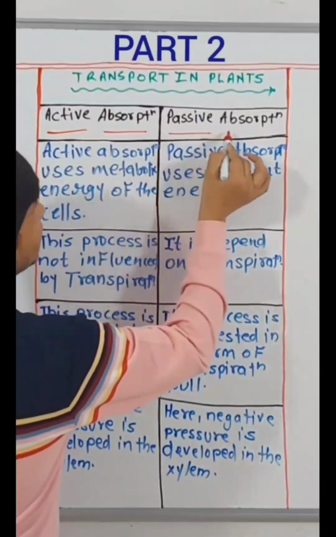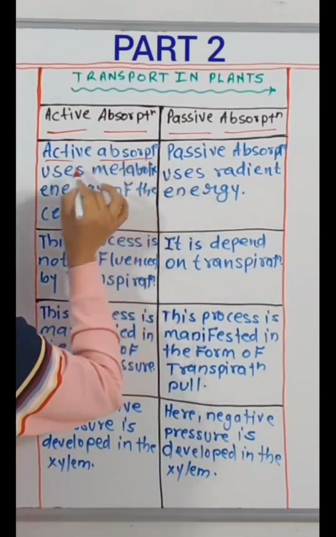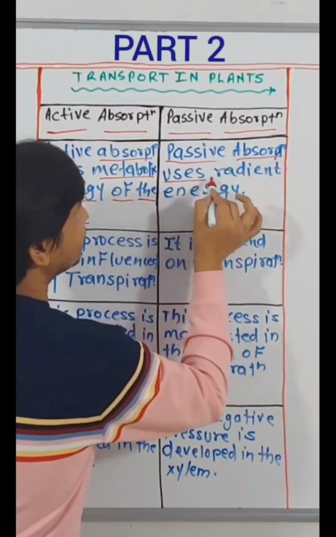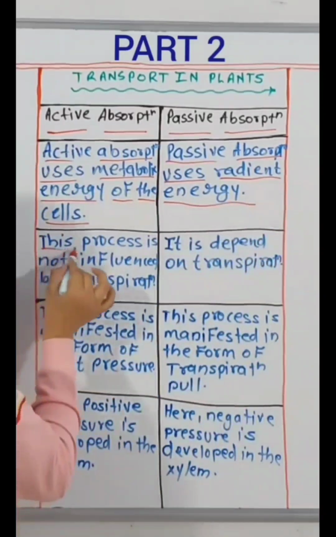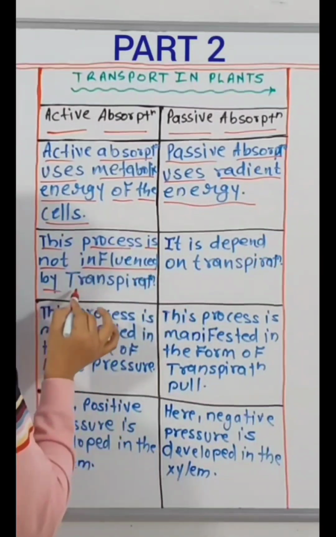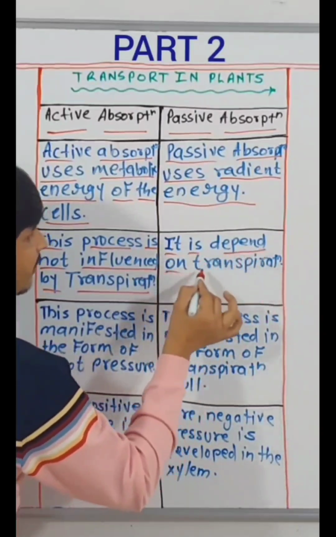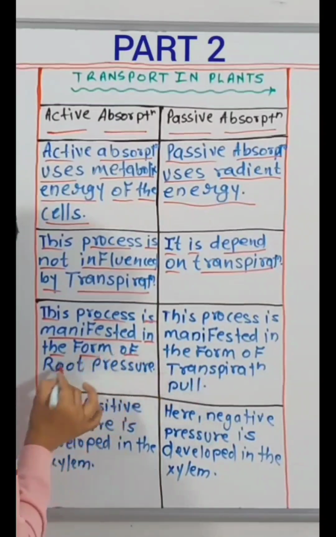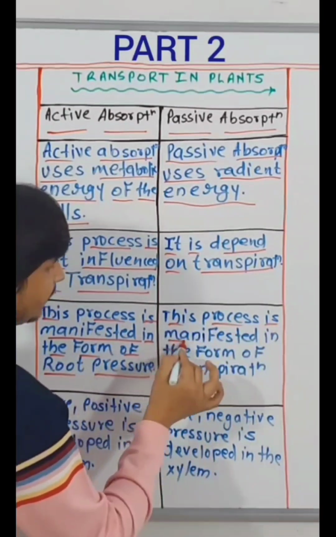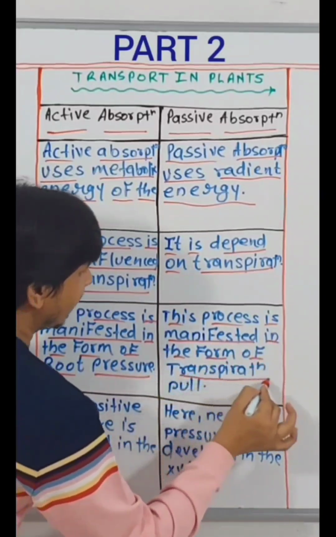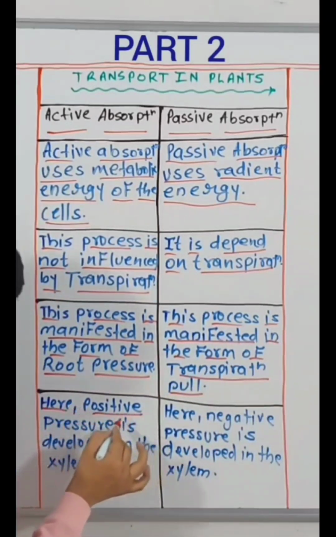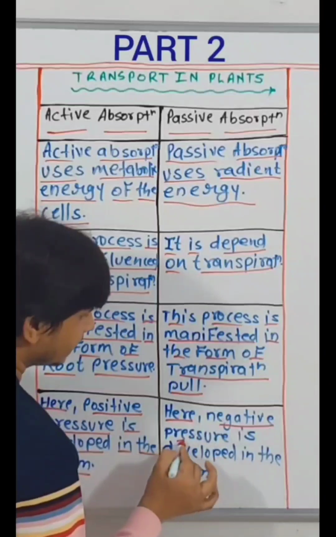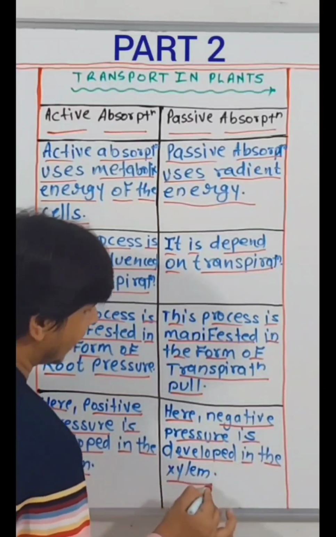Active absorption, passive absorption. Active absorption uses metabolic energy of the cells. Passive absorption uses radiant energy. This process is not influenced by transpiration. It depends on transpiration. This process is manifested in the form of root pressure. This process is manifested in the form of transpiration pull. Here, positive pressure is developed in the xylem. Here, negative pressure is developed in the xylem.